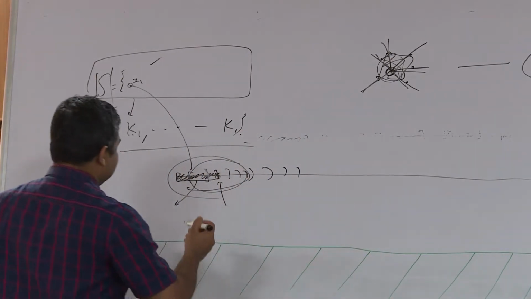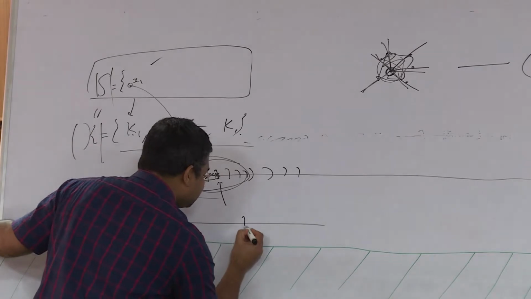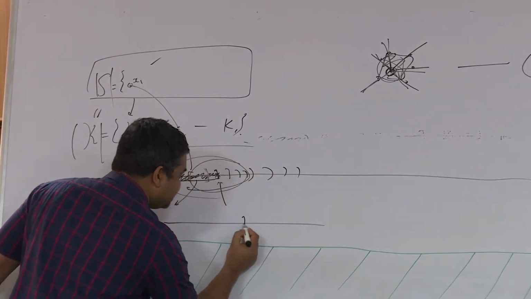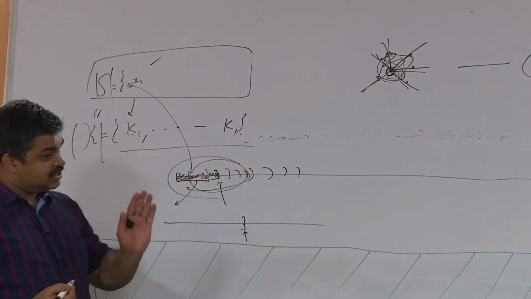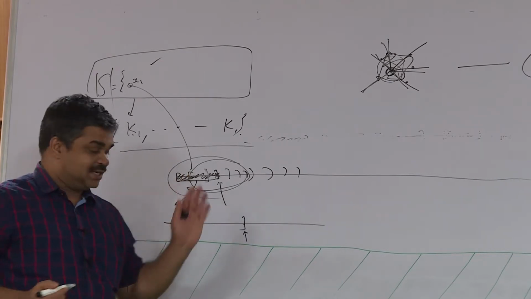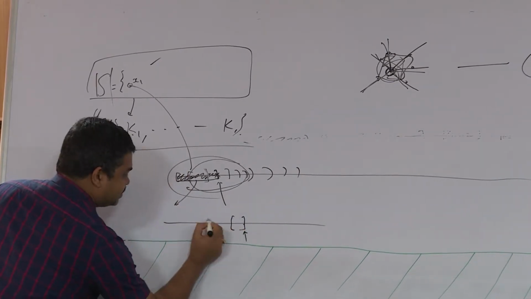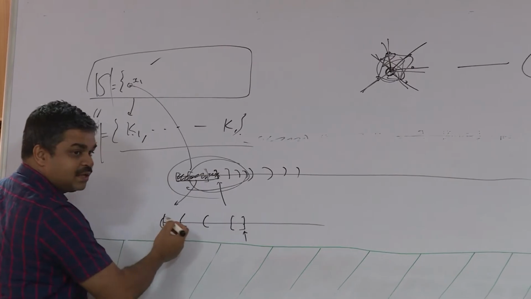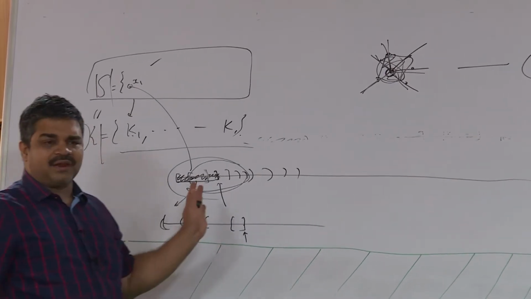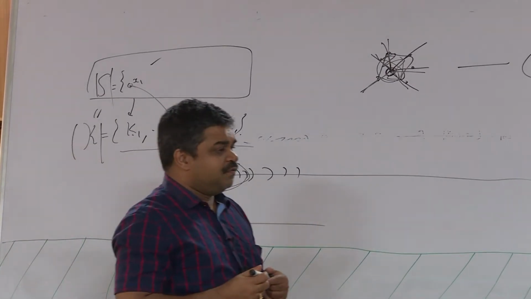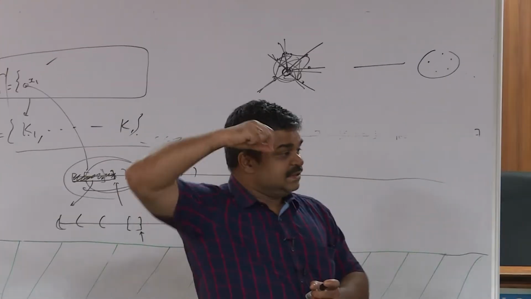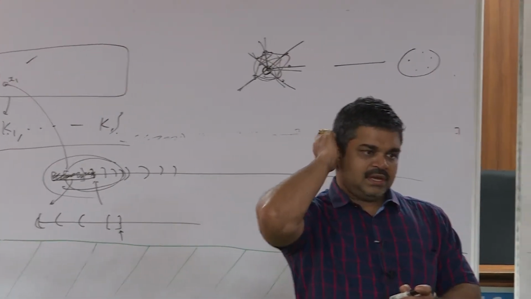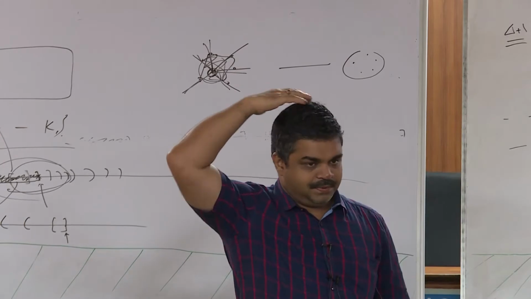See, note that when I picked up this interval as having the first ending point, it does not tell us anything about where it starts. Maybe it just starts here and ends. Many other things are starting before this thing, right? But that we don't care. We only worry about which interval ends first, right? And that interval is what I am picking up, right?